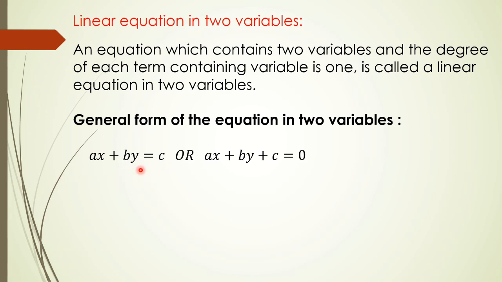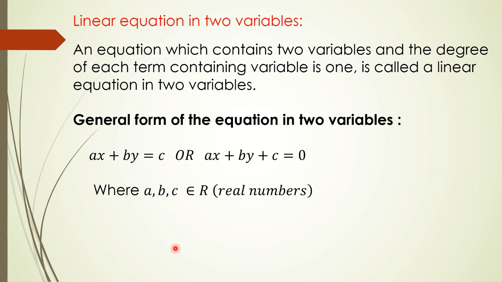So ax plus by is equal to c. Actually you can see that they are similar, because if you shift c to LHS, you are going to get this form. Remember this, both the variables are on the left hand side and the constant is on the right hand side. This we have studied. So here what we can say is a, b, c belong to R. That means they are real numbers. They can be positive, negative, irrational, rational. They belong to real numbers.